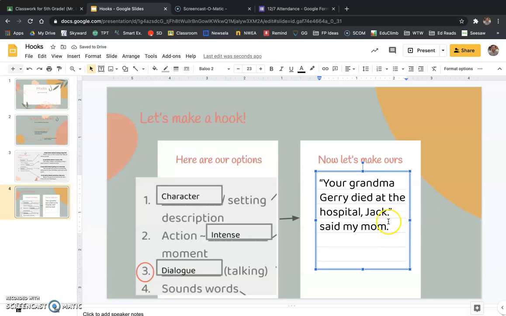Do you know what? I'm actually going to go back and I'm going to redo this. That is not a very good hook. I'm trying to think back to exactly what she said. Here's what she said first.